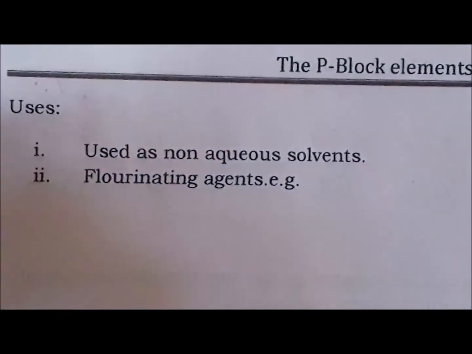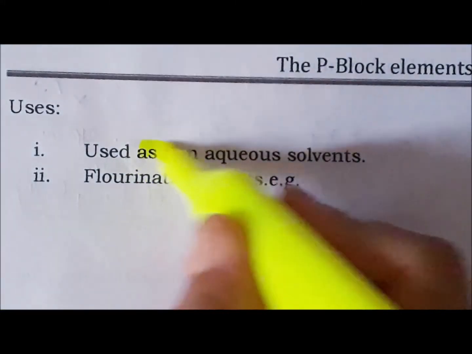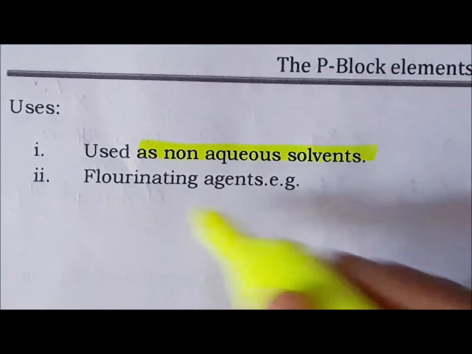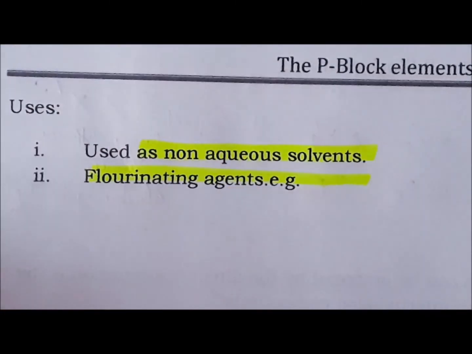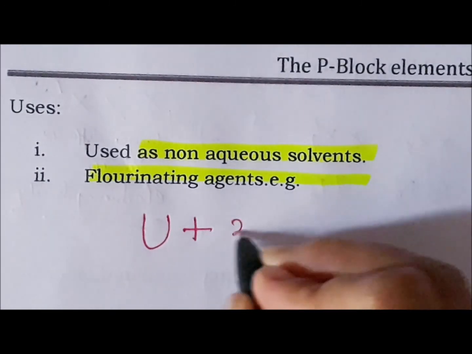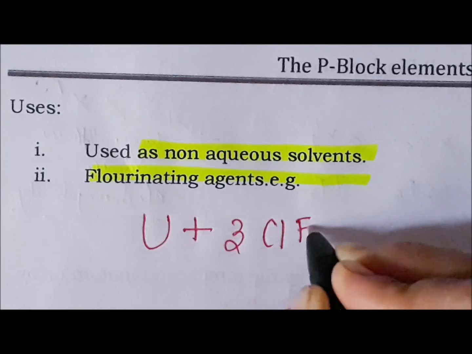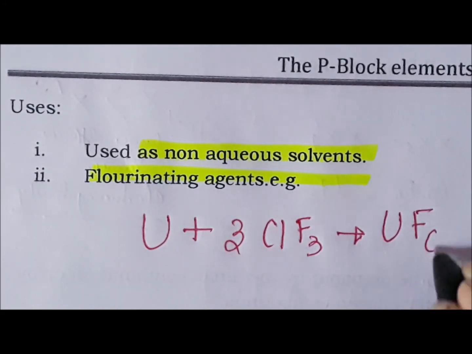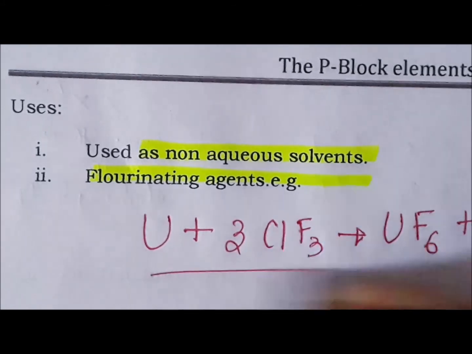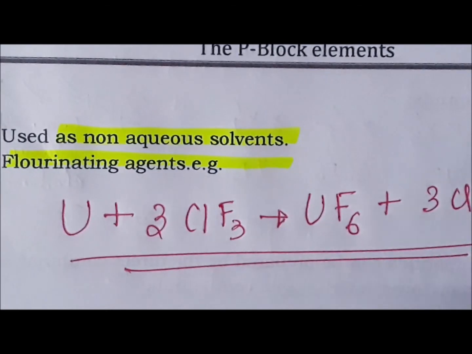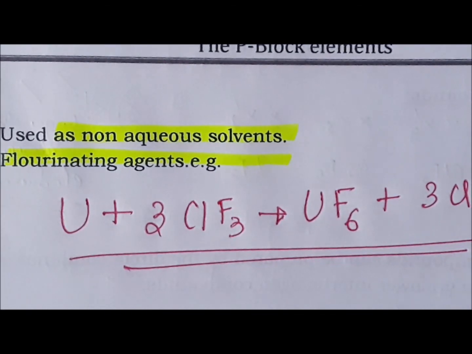So it is used as non-aqueous solvent, okay, and it is used as a fluorinating agent, like for reaction uranium लाई fluorinate गर्नुको लागि interhalogen compound use गर्छ. Okay, so what you will get is fluorinated uranium and your ClF. So interhalogen, one of the important uses, it acts as a fluorinating agent.